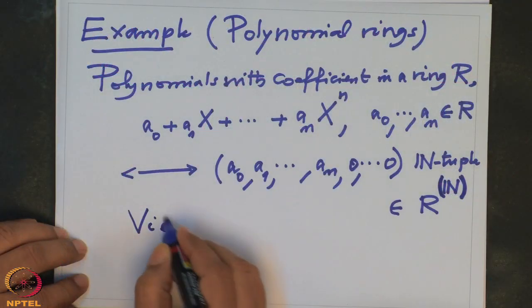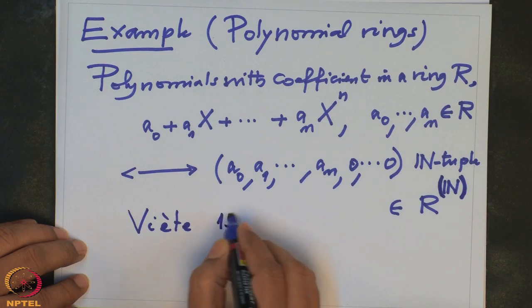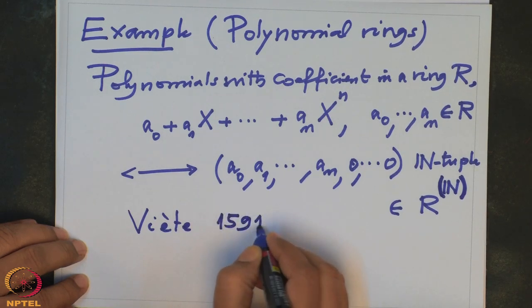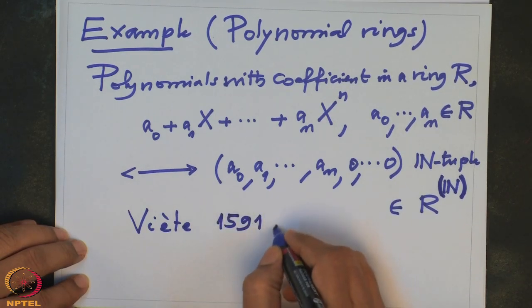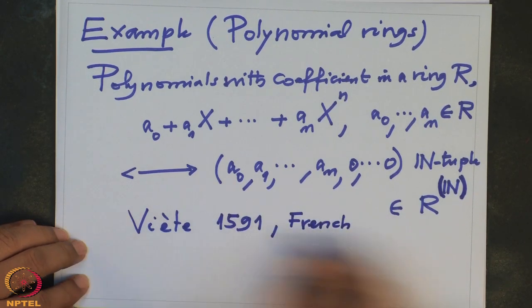People at that time were not very careful about notations and meanings. The person who did this first systematically was Viète, in 1591. He was a French mathematician. More about this I will say when I prove some result.